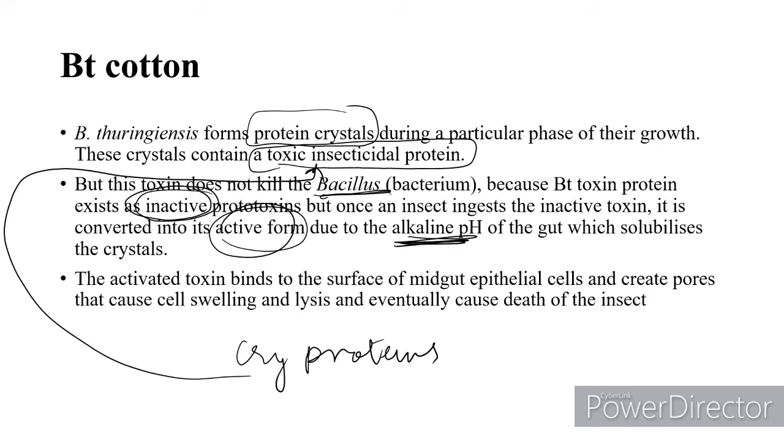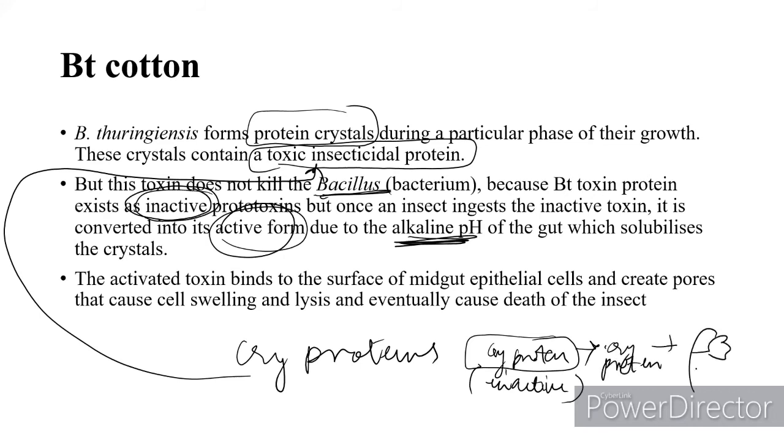I've explained this in the diagram: if there is a bacterium, this bacterium has an inactive form of the protein. So the cry protein is in the inactive form inside the bacterium. Once this bacterial gene, the cry gene, is incorporated into a plant, and the insect ingests or eats this plant, the inactive cry protein gets converted to its active form because of the alkaline pH of the gut of the insect.